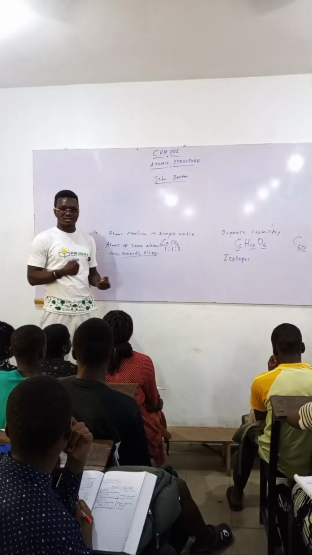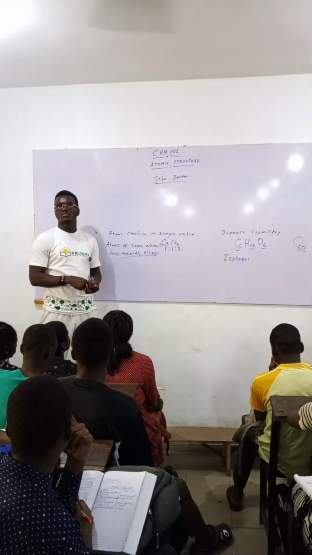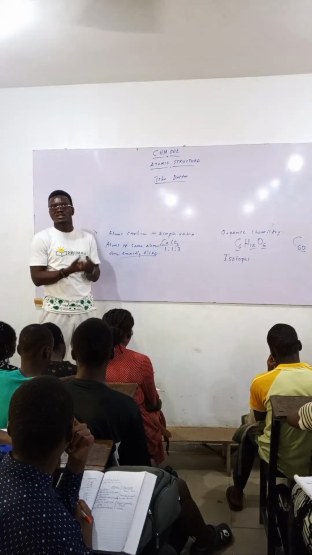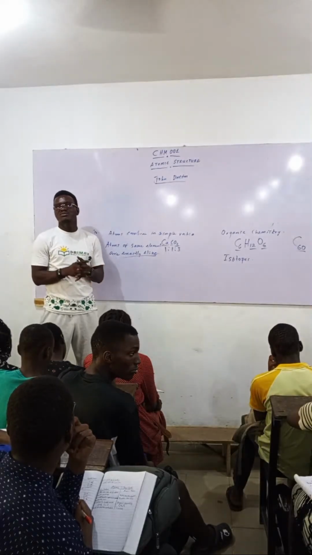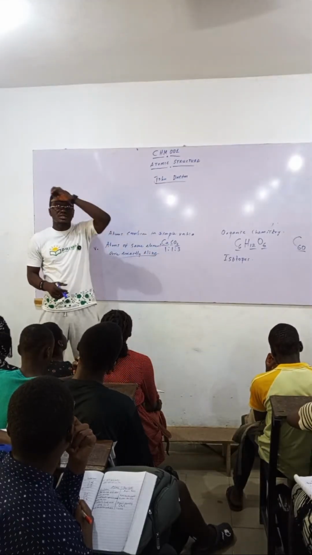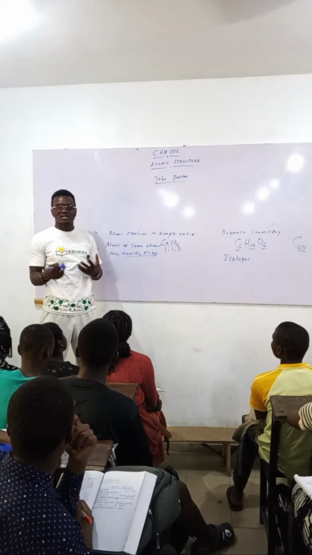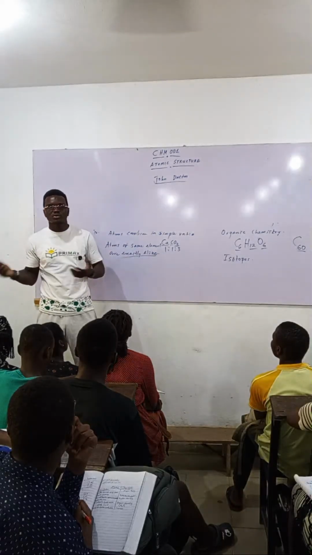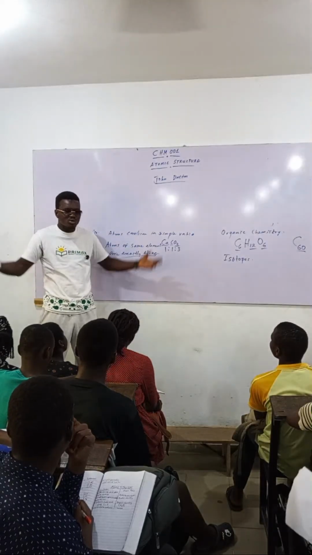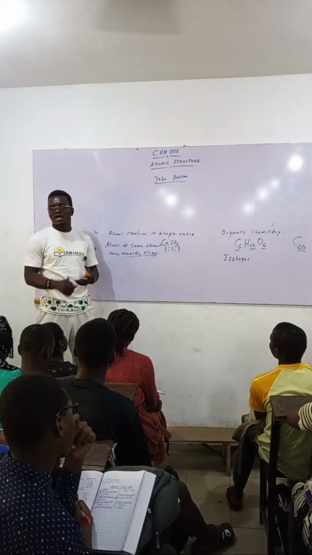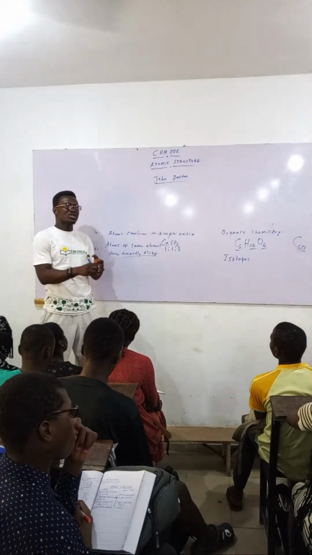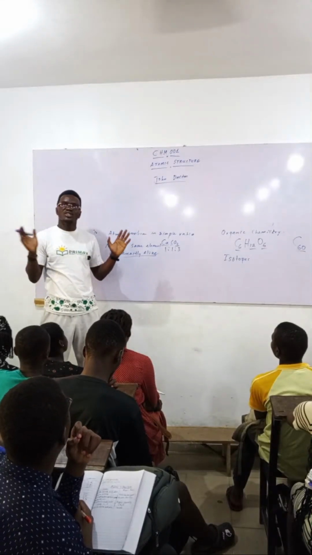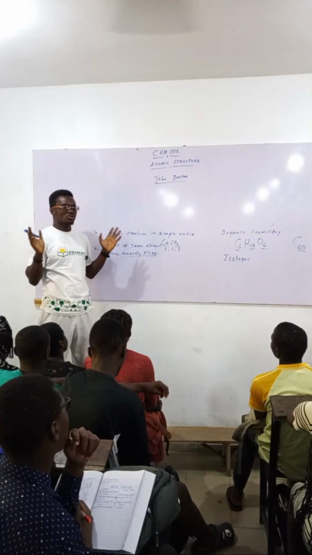You too, you should try. It does not mean that if you join by January or February, you can't score above 300. It depends on how smart you are. And being smart does not necessarily mean that you can be smart in relation. When you relate with people, whatever they say, they pass across to you. You try your best. You use every tool around you to quickly learn. You might just be studying past questions and past questions will not come out, so you just have to apply sense, apply brain to everything.